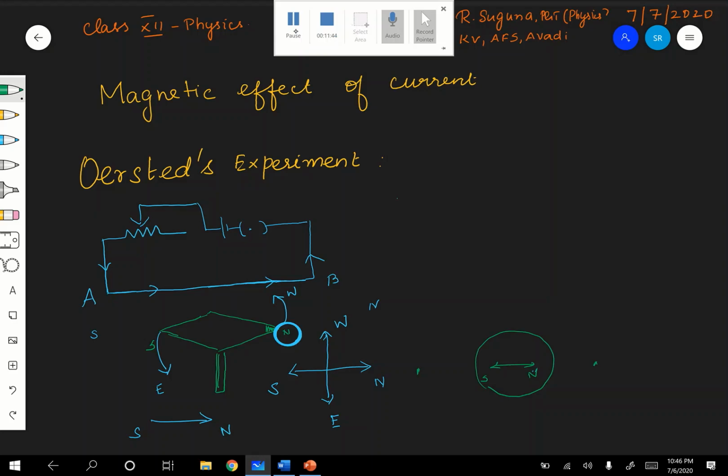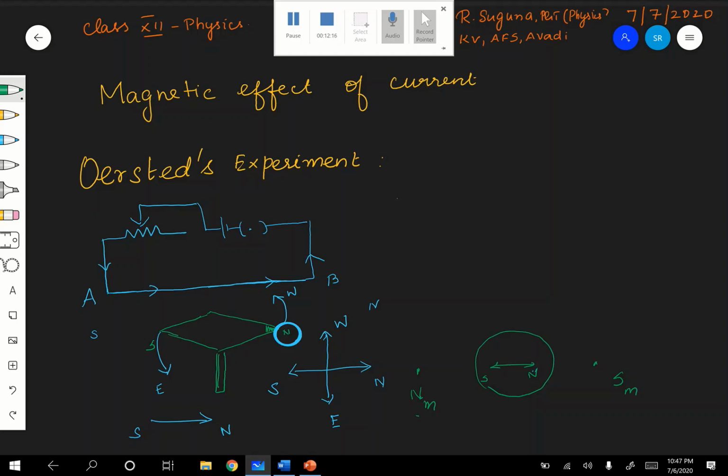Magnetic north of Earth, and here magnetic south of Earth. You consider Earth as a very huge magnet. Therefore, magnetic north of Earth is in the south direction, and magnetic south of Earth is in the north direction.